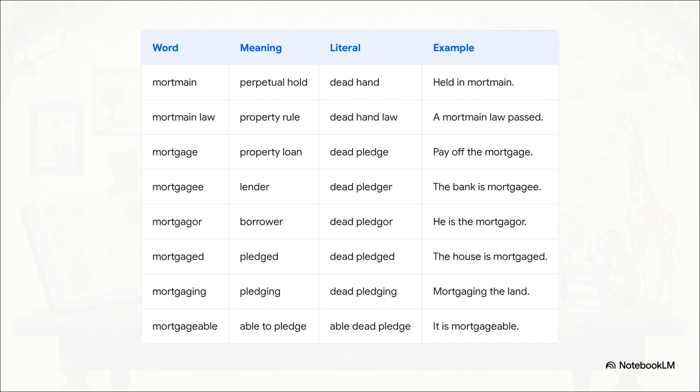Now prepare to have your mind blown a little bit as we dive into the legal archives. You hear the word mortgage all the time, right? But did you know it literally translates to a dead pledge? It's called that because the pledge dies either when the debt is finally paid off or when the payment fails. We've got the whole word family mapped out here: mortgagee, mortgagor, mortgaged, mortgaging, and mortgageable. And look down here at mortmain, literally meaning dead hand, and mortmain law, which refers to property passing into the eternal, unchanging ownership of a church or corporation. How cool is that historical context?